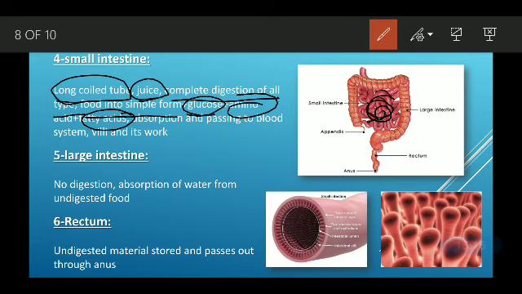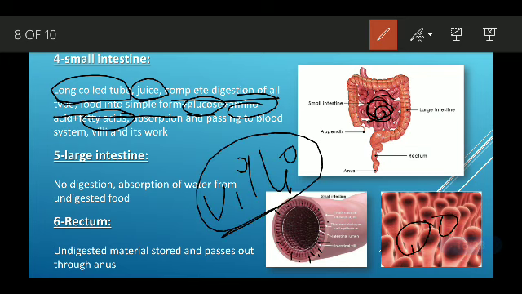Absorption also happens here with the help of villi. In the small intestine, you can see it has some finger-like projections. These finger-like projections are called villi.